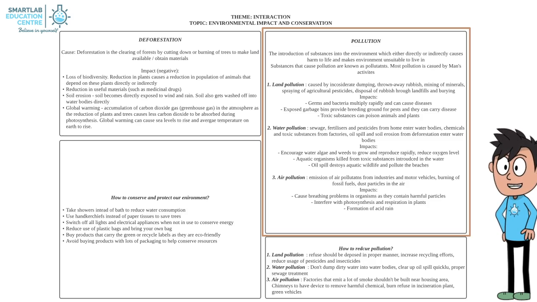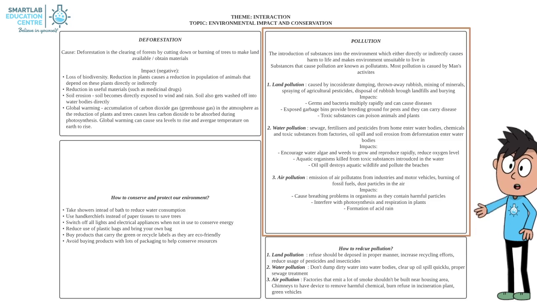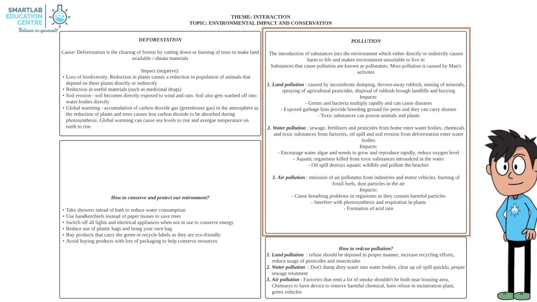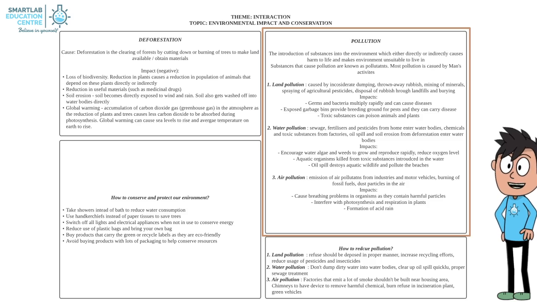Consequences of water pollution. Water pollution encourages water algae and weeds to grow and reproduce rapidly, blocking sunlight in the process. The submerged plants cannot photosynthesize, so lesser oxygen is produced, and the oxygen level is reduced. Aquatic organisms are killed by poison and toxic chemicals in polluted waters. Oil spill destroys aquatic wildlife and pollutes the beaches.